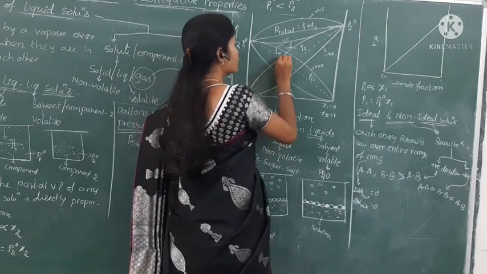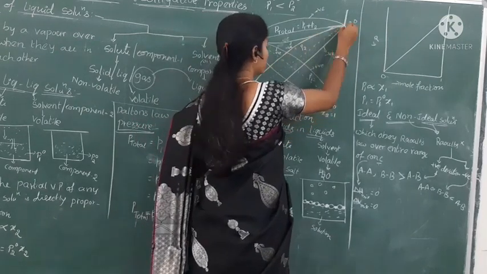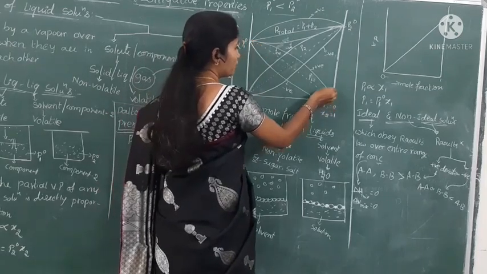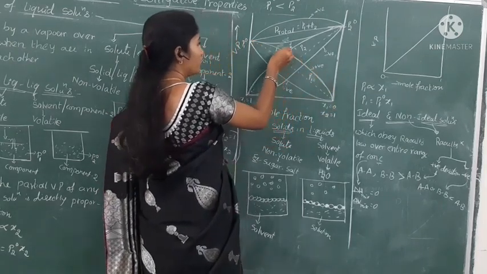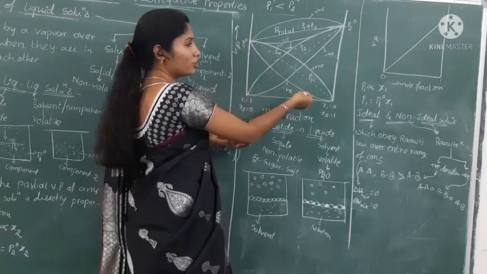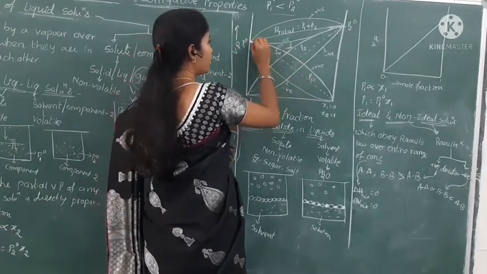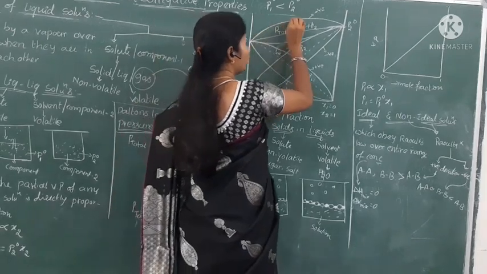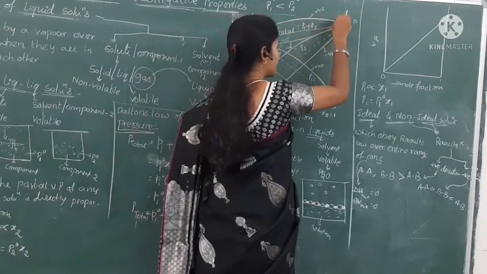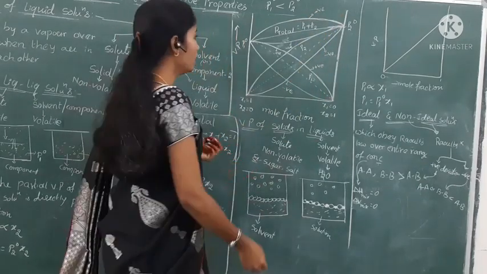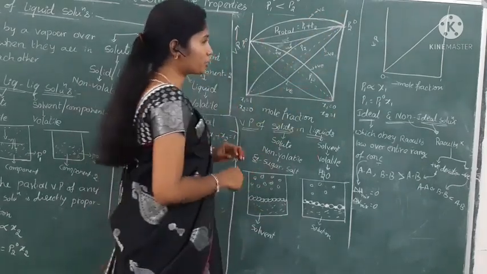It is a positive deviation, and this one also is a positive deviation, because we are getting more value than the ideal solution. Next, automatically the P total also increases with the increasing partial pressures of P1 and P2. That is the positive deviation curve.